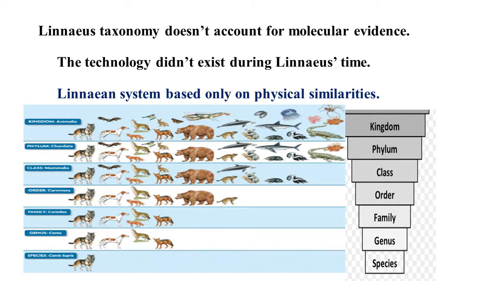Linnaeus taxonomy doesn't account for molecular evidence. The technology didn't exist during Linnaeus' time. Linnaeus' system was based only on physical similarities. All organisms are classified according to physical similarities only, not molecular evidence. And he created seven levels: kingdom, phylum, class, order, family, genus, species, and the mnemonic for these taxa: King Philip came over for good soup.